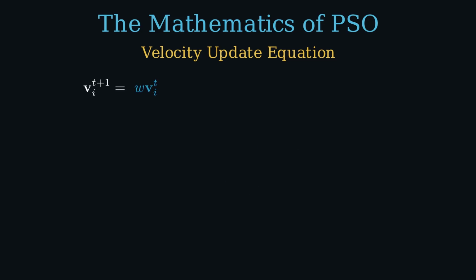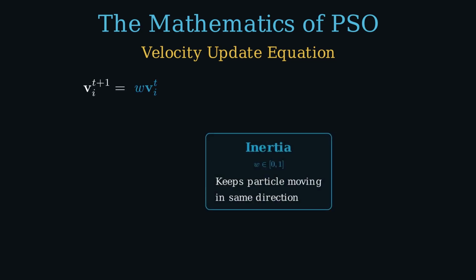Let's now write it out as actual mathematics. We've seen the intuition: three forces, one particle, emergent behavior. Now let's write it down precisely. Because the power of PSO is that this intuition translates into a single, elegant equation. The velocity of particle i at the next time step. That's what we're computing. Everything on the right is what determines it.